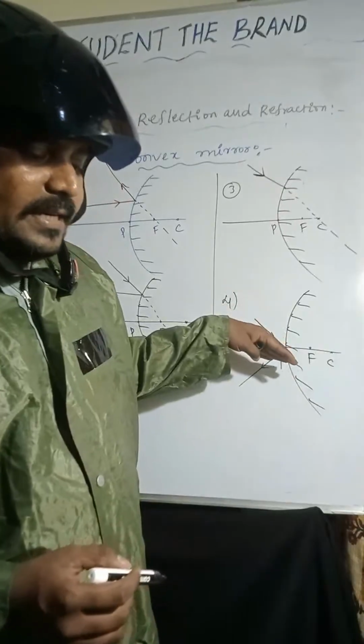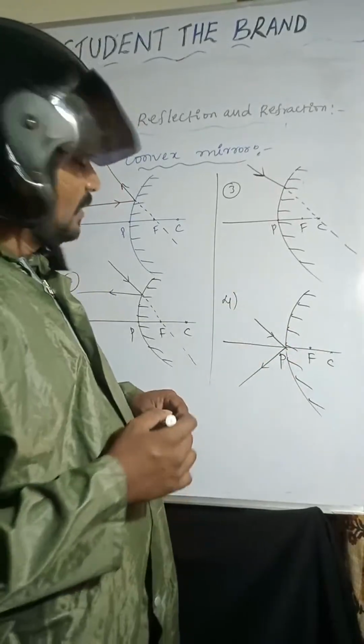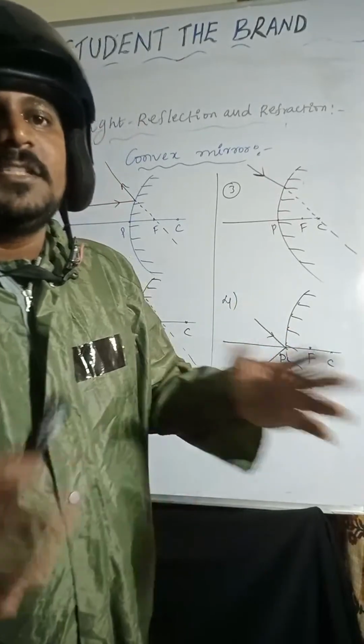After the light ray is incident at the pole, it reflects back. Is it clear? I hope it is very clear.